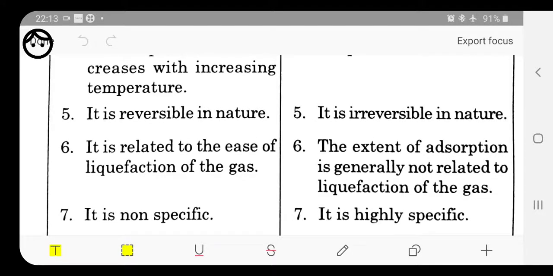The next difference is related to the ease of liquefaction of gas. In physisorption, the more easily the gas can be liquefied, the more adsorption can take place. But in chemisorption, the extent of adsorption is generally not related to the liquefaction of gas. Whether the gas is liquefiable or not, it does not depend on that. It depends on whether the gas is suitable to make a bond with the adsorbent or not.